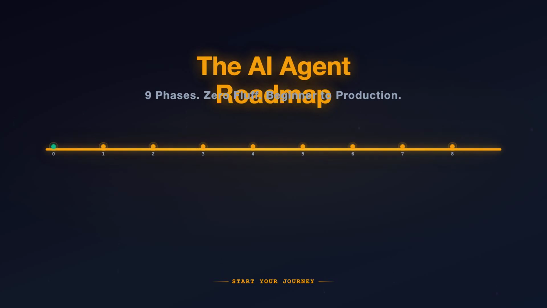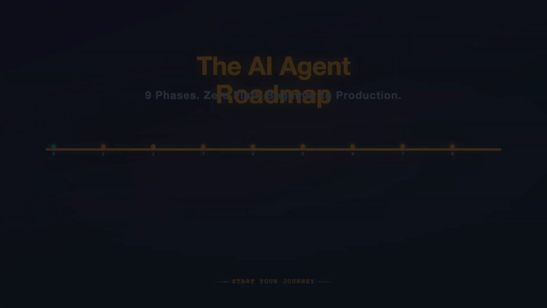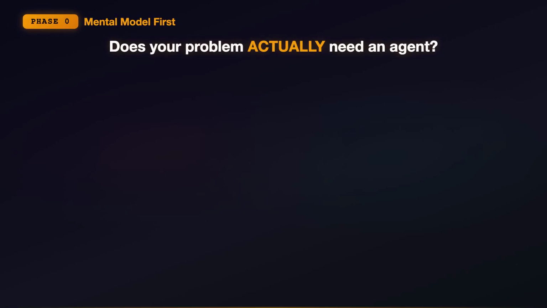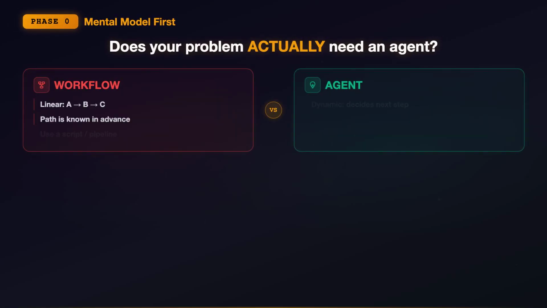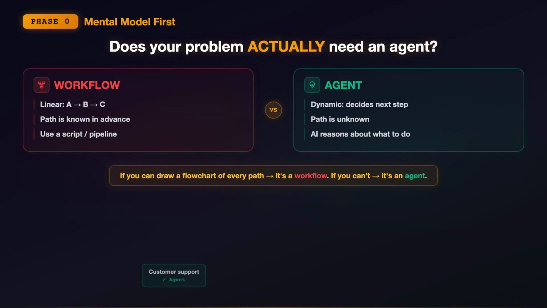If you're starting from scratch in 2026, or if you've been stuck in tutorial hell, this is the roadmap I wish someone had given me. Phase 0, and this is the most important phase, is the mental model. Before you touch a single framework, you need to answer one question. Does your problem actually need an agent?